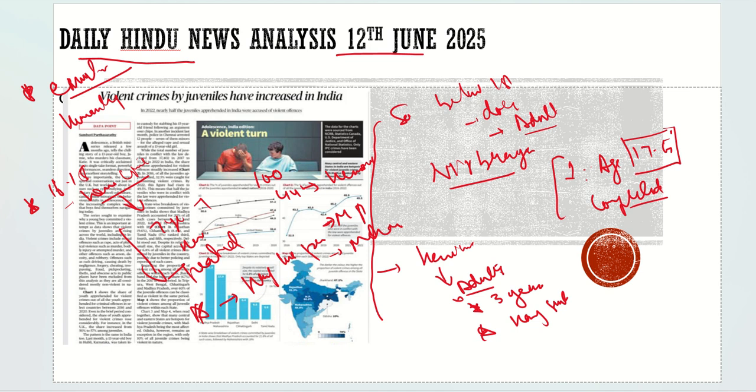It is basically talking about, and there is a lot of data given with respect to juvenile convictions, how many cases they are involved in, and what percentage of heinous crimes they had done. So this is what can be relevant for your mains preparation. If any question is asked with respect to juvenile justice, you can write these cases and this data in there. So this is what is required for you.